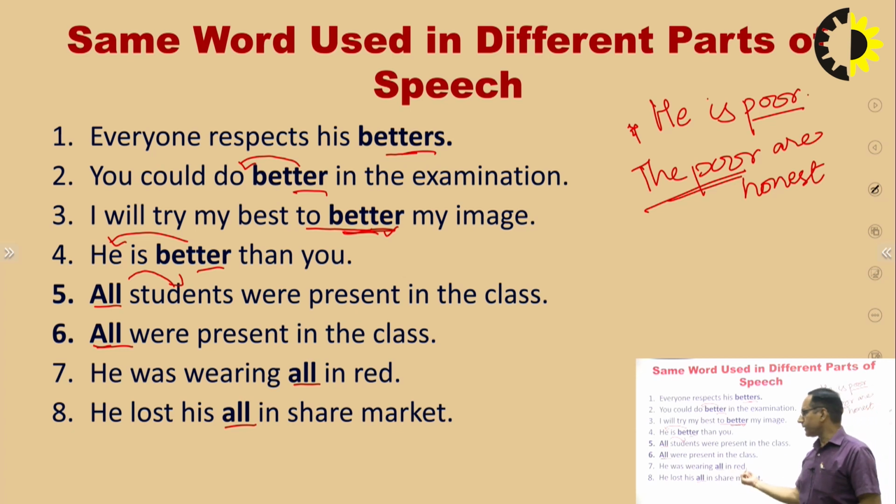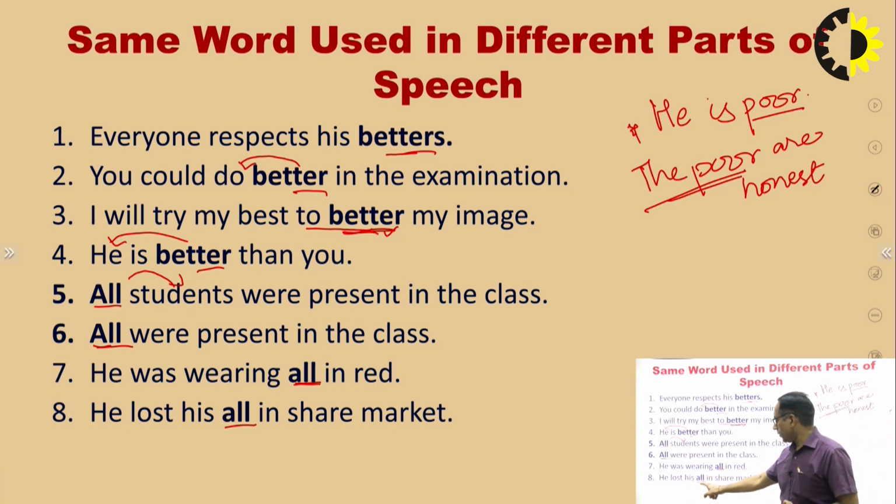He was wearing all in red. It can indicate wearing or red, but wearing is the verb and red is a color, which means it is an adjective. So whenever a word qualifies an adjective or a verb, it is an adverb. Here it is a little bit complicated.